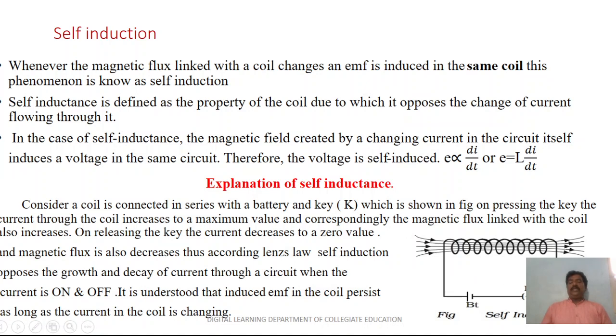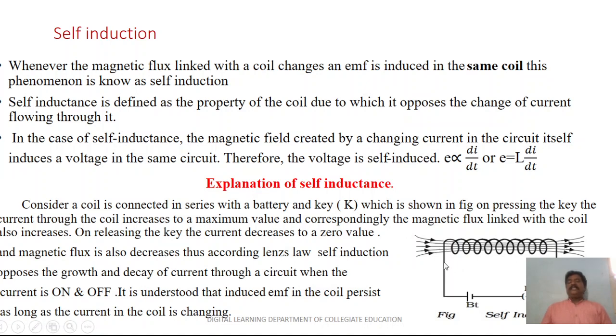It is understood that the induced EMF in a coil persists as long as the current in the coil is changing. This concept is known as self-inductance. If we give current to the coil, the coil produces a magnetic field.